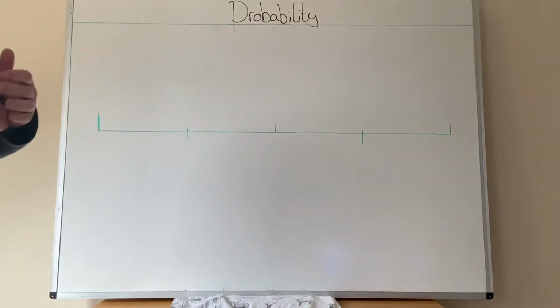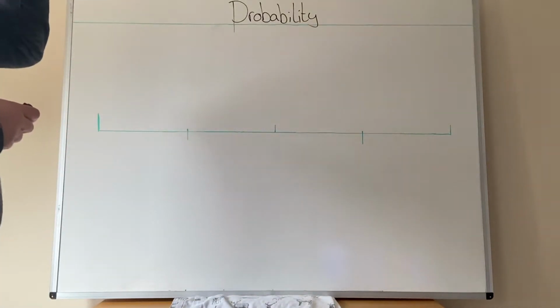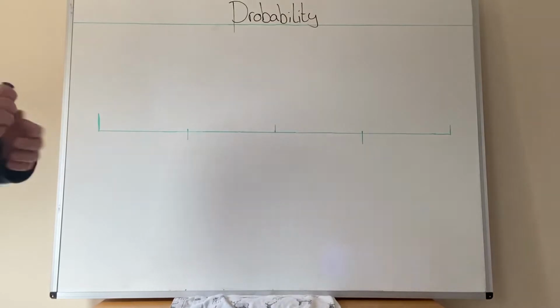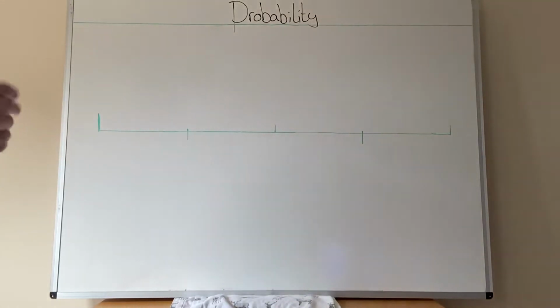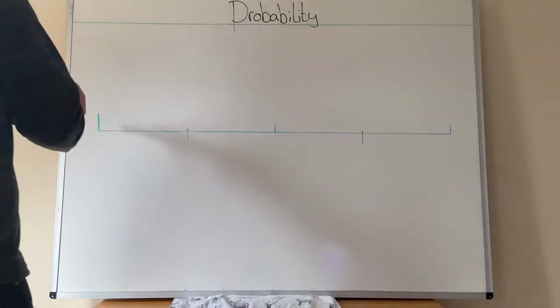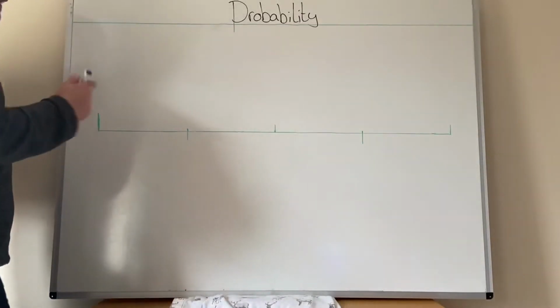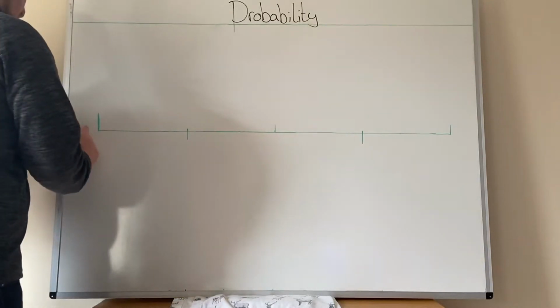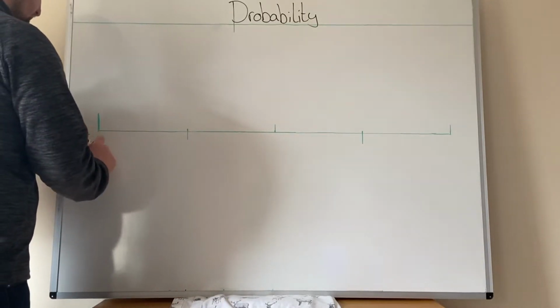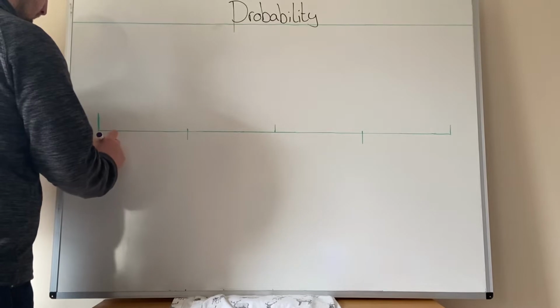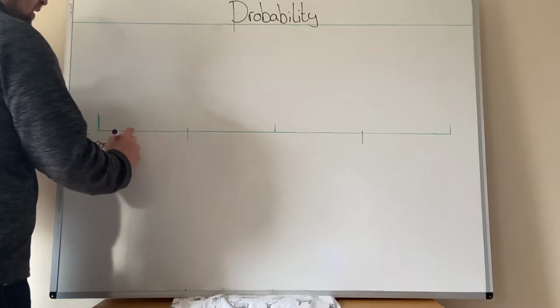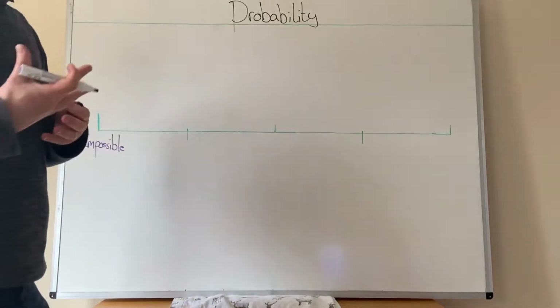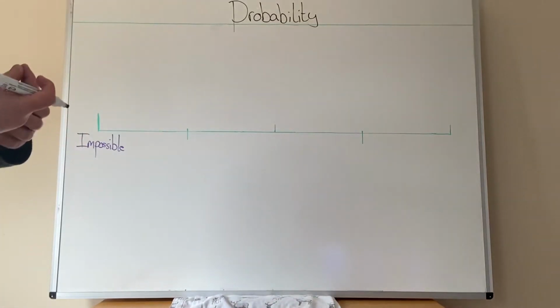Right, welcome back. We're going to carry on looking at probability today, and here I've got a probability scale. So we're going to label the scale and go through exactly what each term means, okay? At this end of the scale, this end means impossible. And when we say impossible, we mean that the chance of something happening is 0.